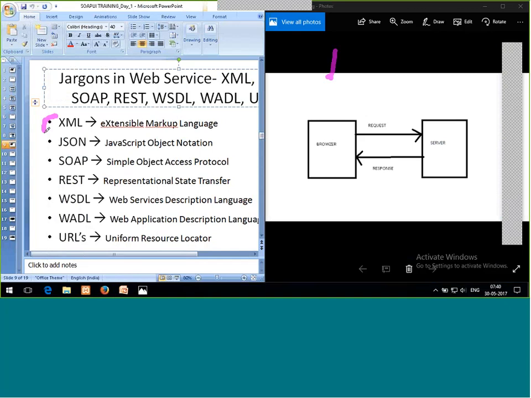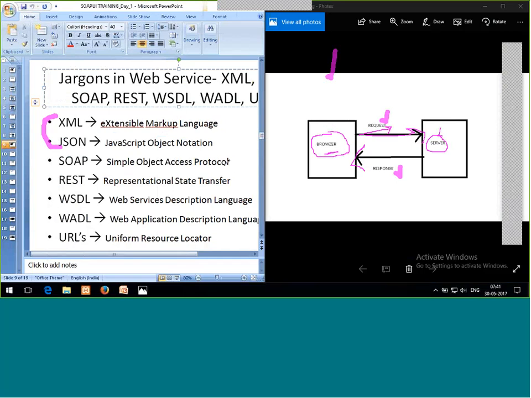Okay, so I'll start with XML and JSON. These are all languages. Listen, Ramya, Farah, Vijay and Soumya. These XML and JSON are the languages with the help of which I can do communication between the browser, from the end user, from your Firefox and from my Firefox, I'm going to send the request, and then I'm going to get back the response from the server. Okay, we are done with this.